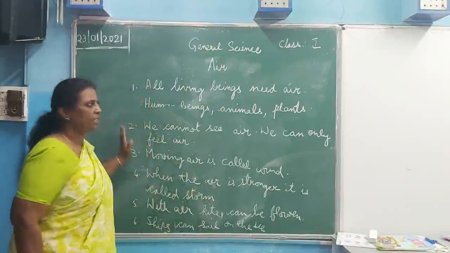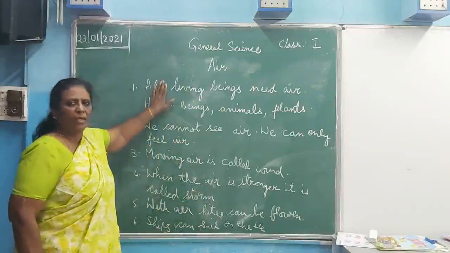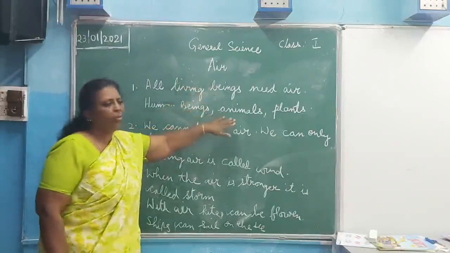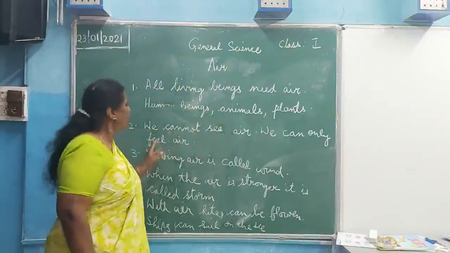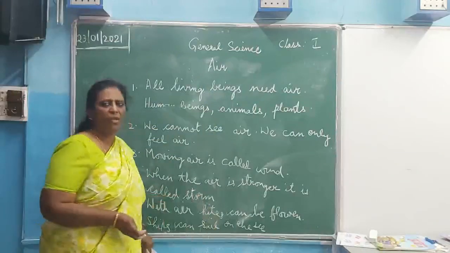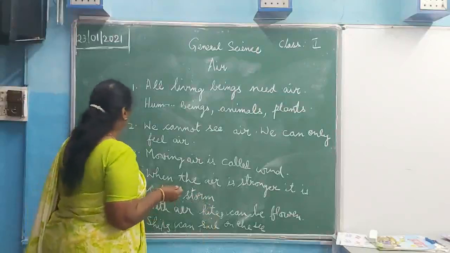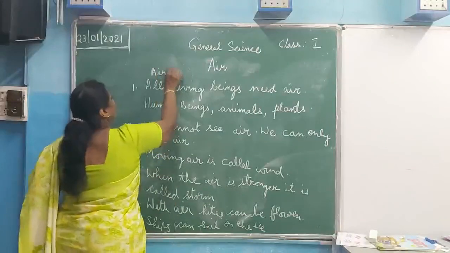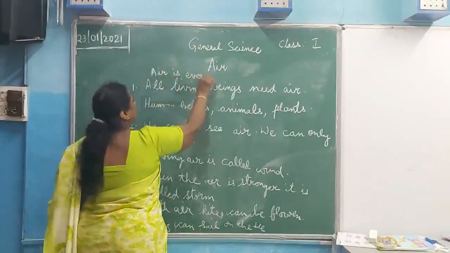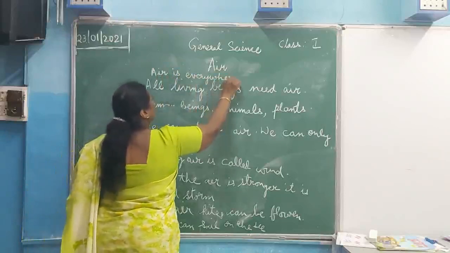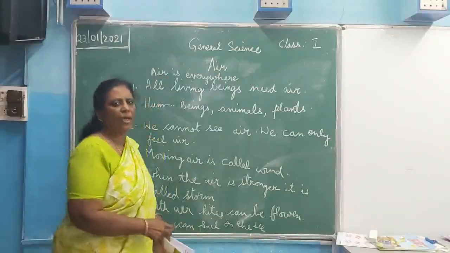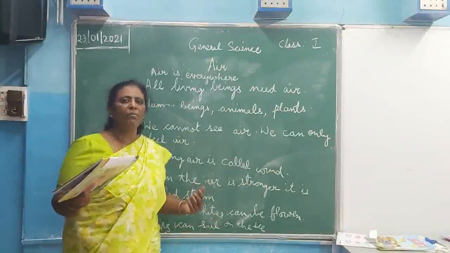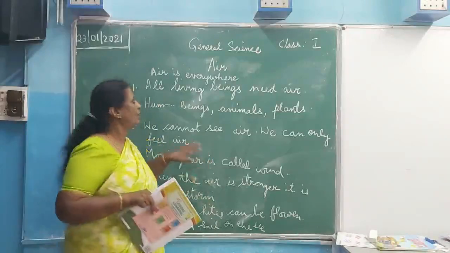Let me repeat this once again. Who all requires air? All the living beings, human beings, animals, plants require air. Where is air? Air is everywhere. Where is air, children? Air is everywhere. We are surrounded by air. We are living in this air.